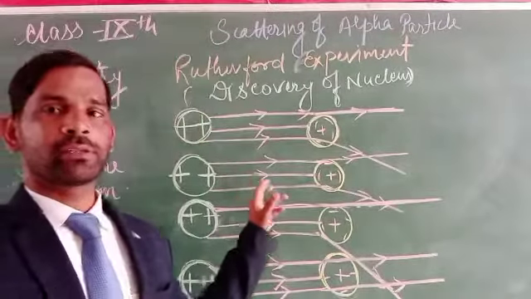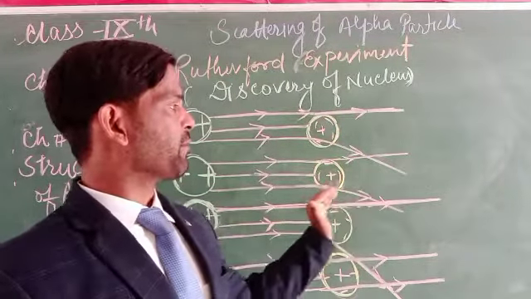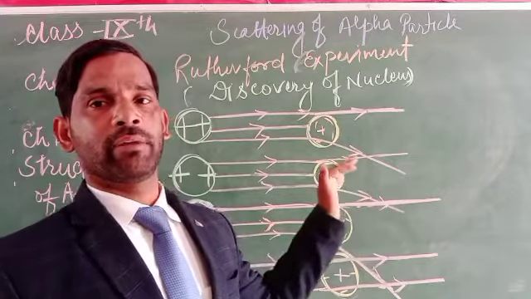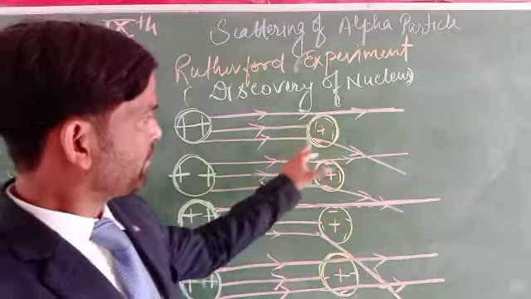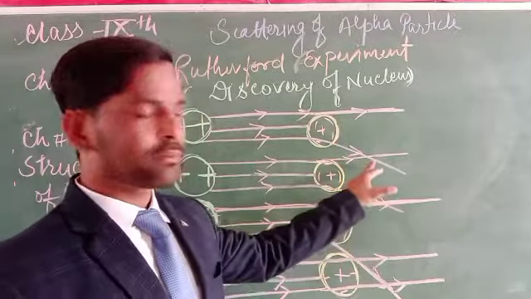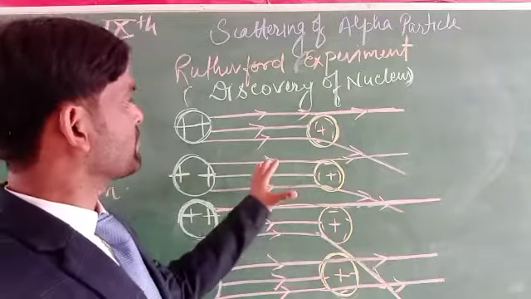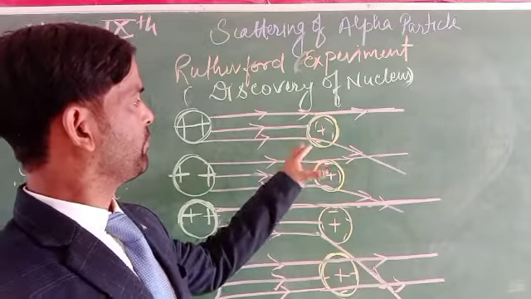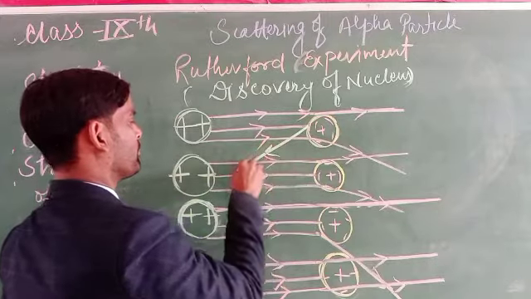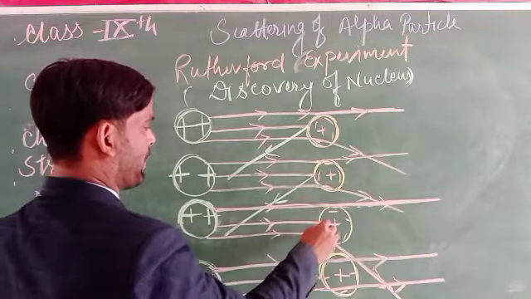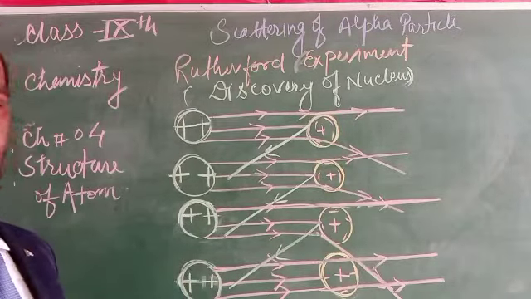In this case we can see that most of the alpha particles go forward without any deviation. That means they go straight forward without any deviation. Some of the rays show a small deviation, and some of them bend back to their positions.